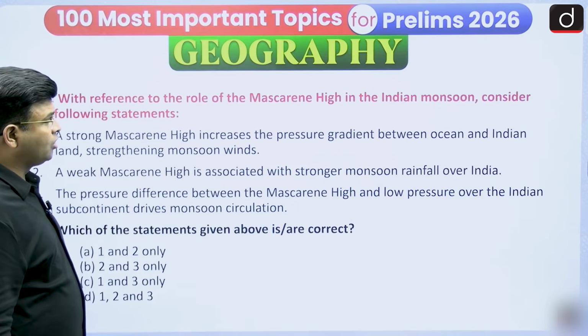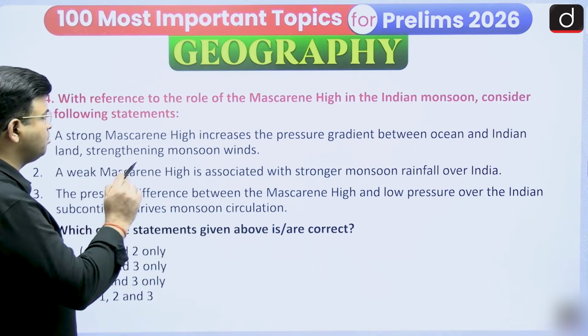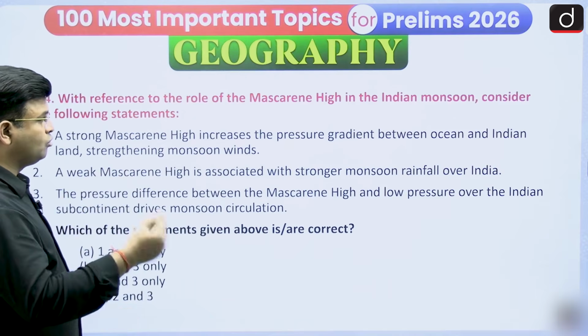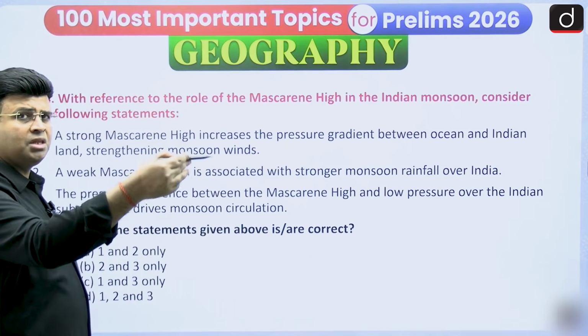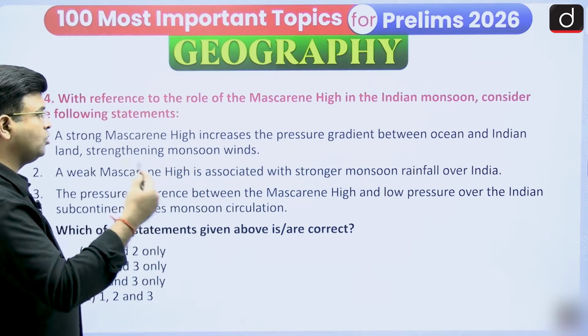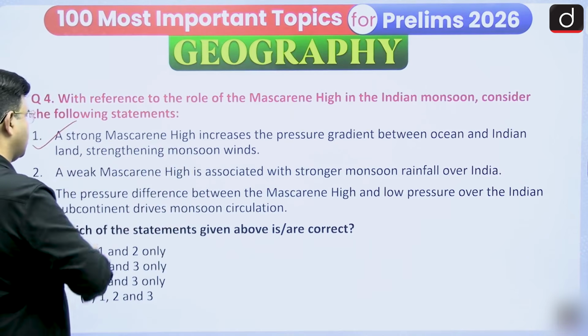Next, with reference to the role of Mascarene high in Indian monsoon, consider the following statements. A strong Mascarene high increases the pressure gradient, making a greater pressure gradient between the ocean and the Indian land, and India will have a very low pressure. So it is a pressure gradient between ocean and Indian land and strengthening monsoon wind. Yes, this is a correct statement.